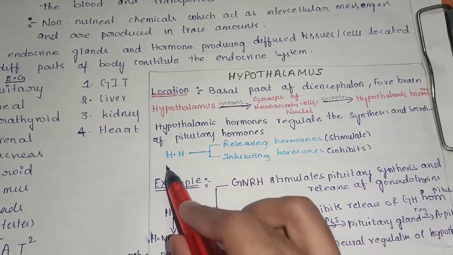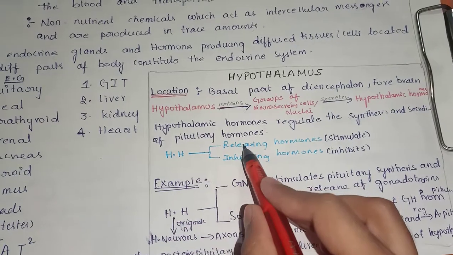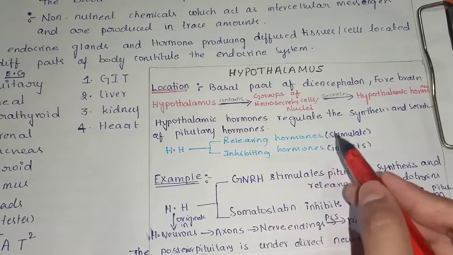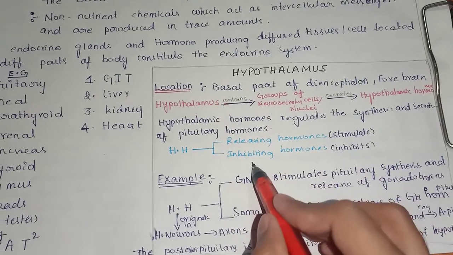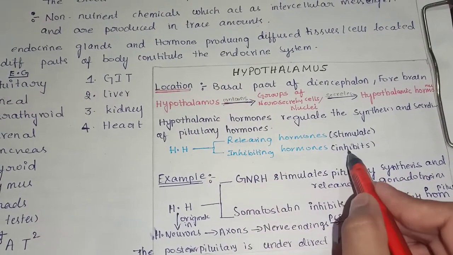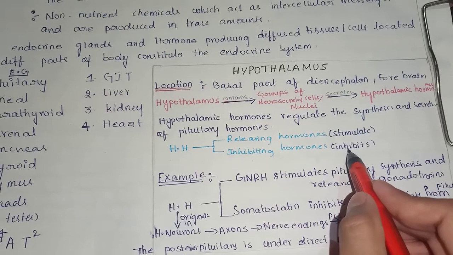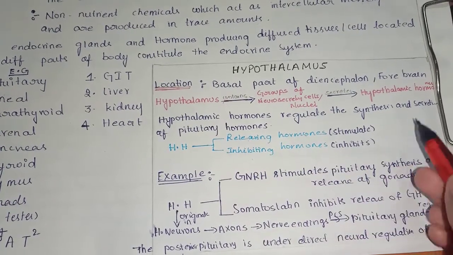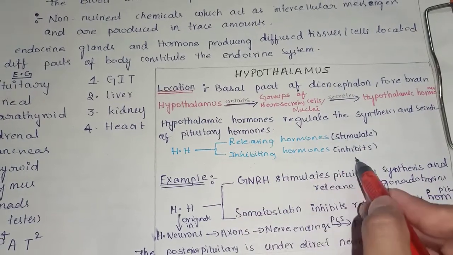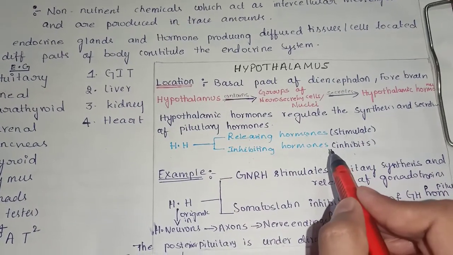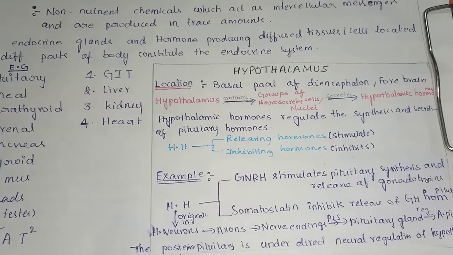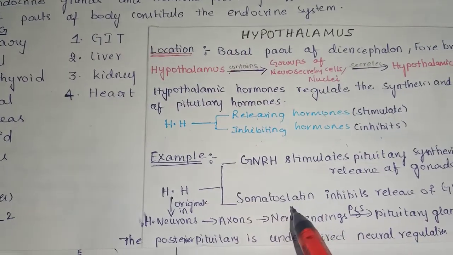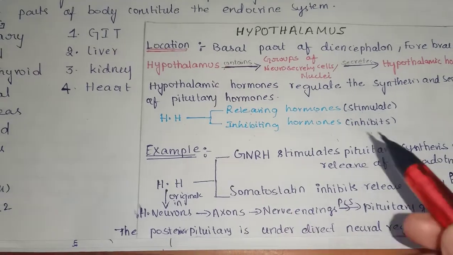There are two types of hypothalamic hormones. They are releasing hormones, which stimulate the secretion of pituitary gland, and inhibiting hormones, which inhibit the secretion of pituitary hormones. As the name itself indicates. For example, gonadotropin releasing hormone and somatostatin.